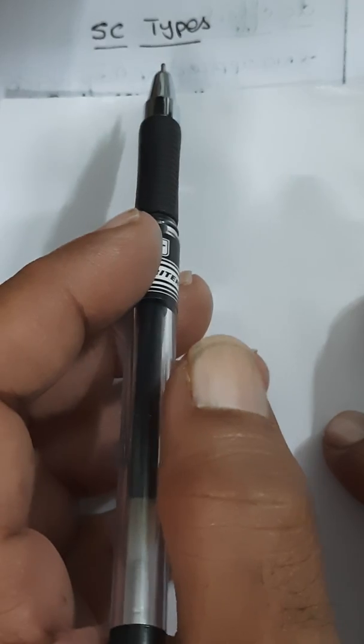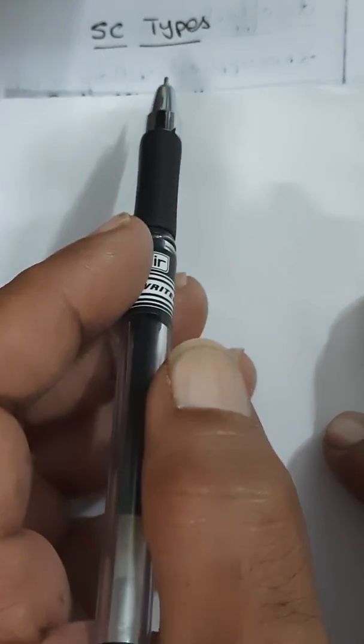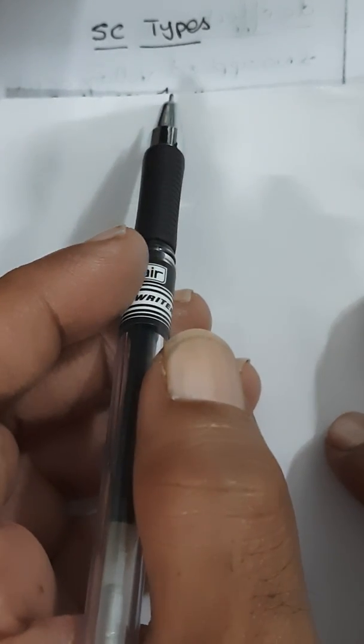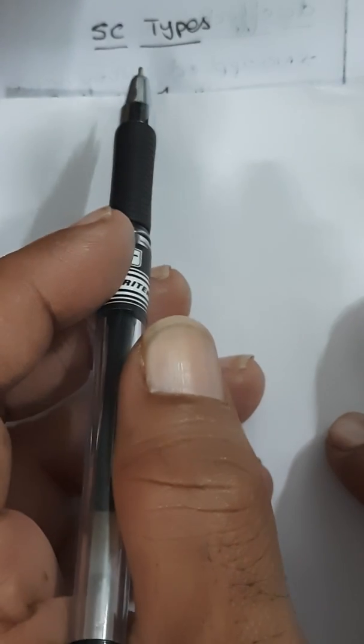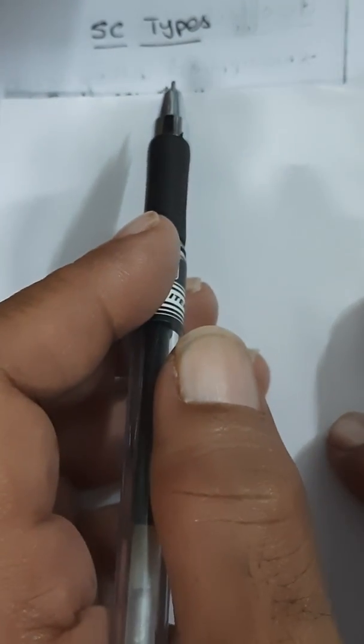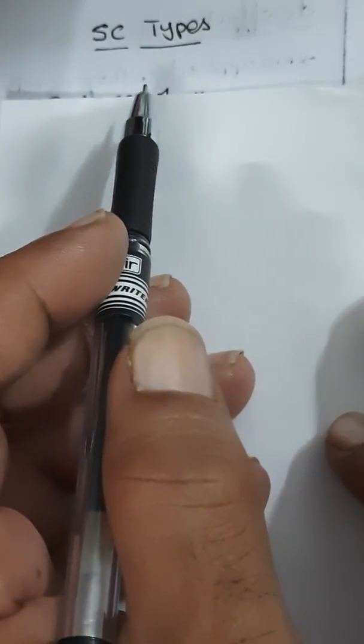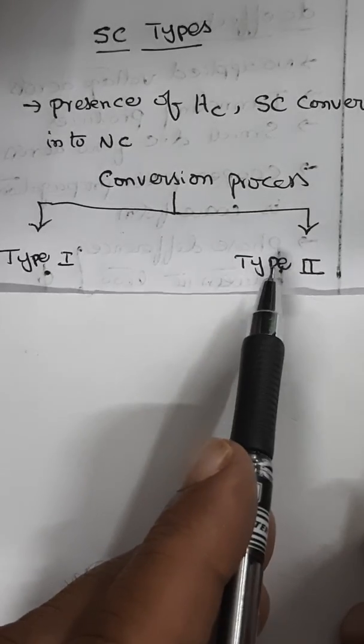Now let us look at the types of superconductors. In the presence of a critical magnetic field, what we have termed as Hc, a superconductor converts itself into a normal conductor. So based on the conversion process, superconductors can be classified like this. Two types. One is called type 1 and another is called type 2.